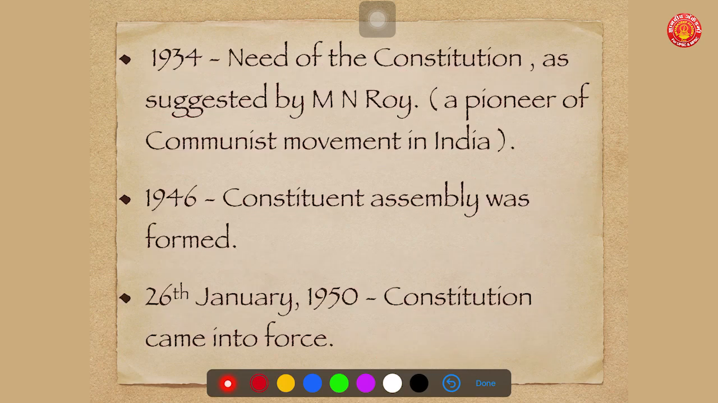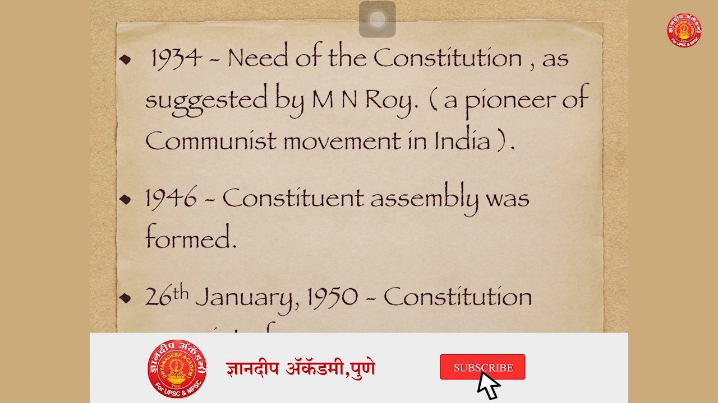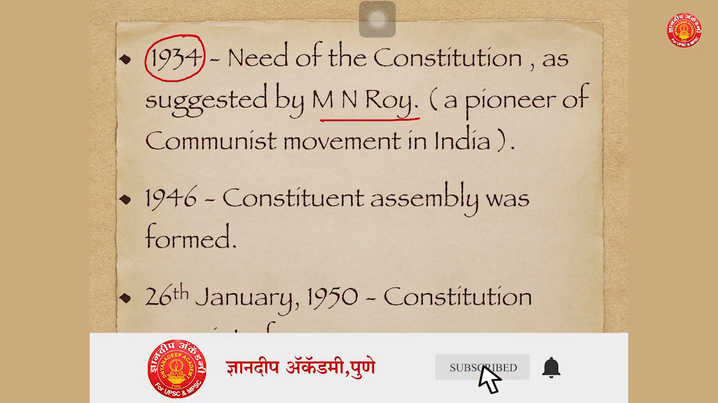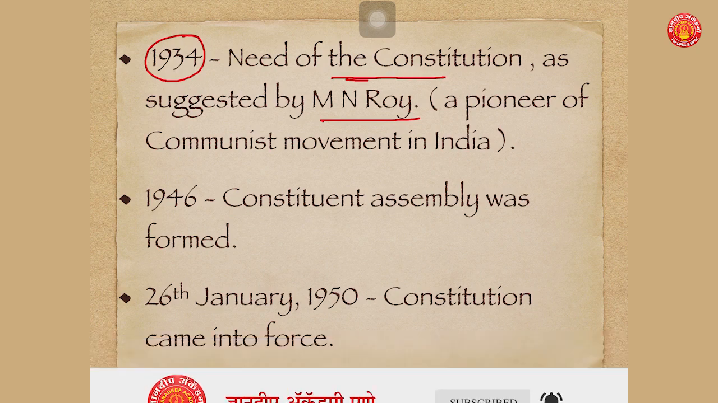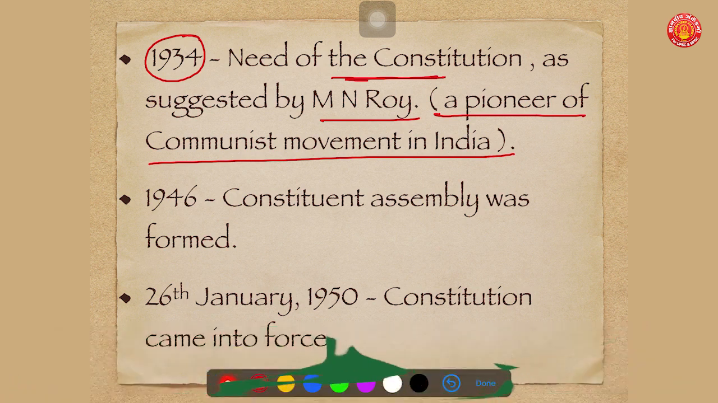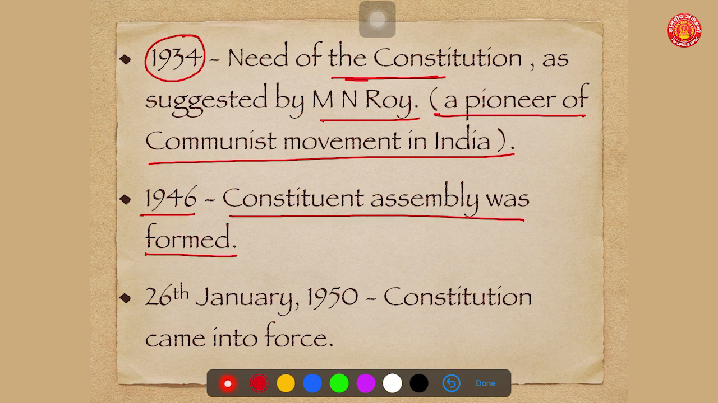Now over a time period, one year should specifically be remembered. It was in 1934 that M.N. Roy suggested that there is a need for a constitution for India. M.N. Roy was a pioneer of the communist movement in India. Based on various demands by Indian freedom fighters, in 1946 a Constituent Assembly was formed to frame a constitution for free India. And on 26th January 1950, the Constitution came into force.